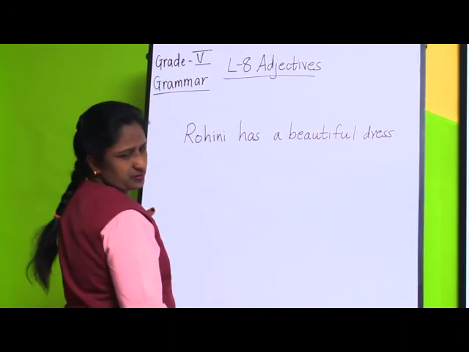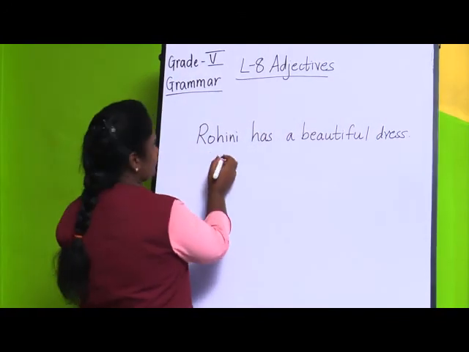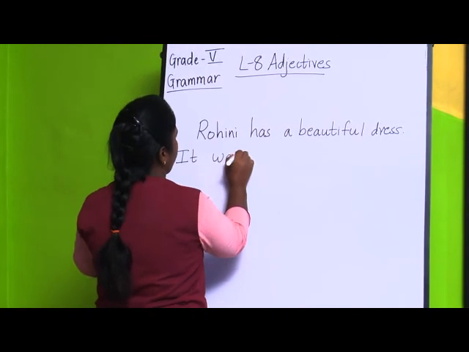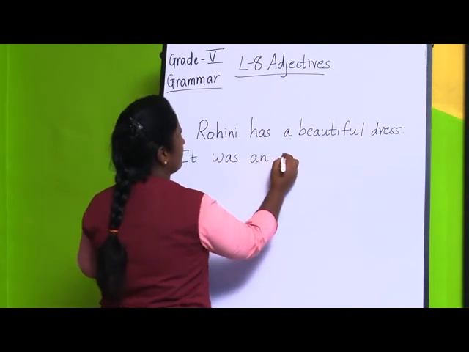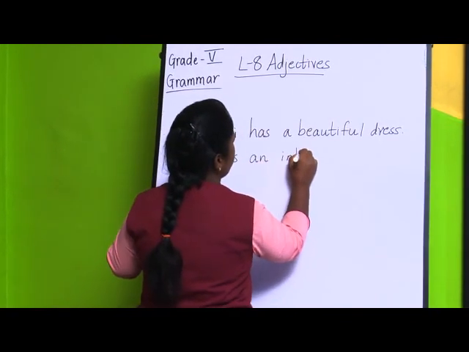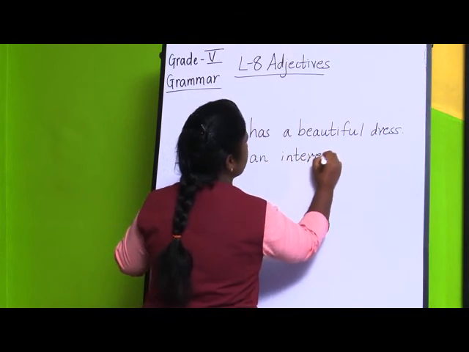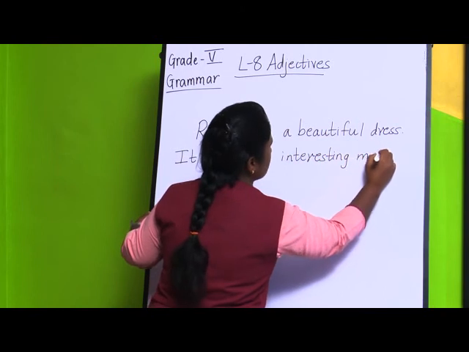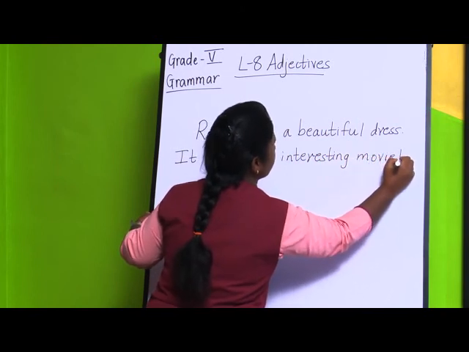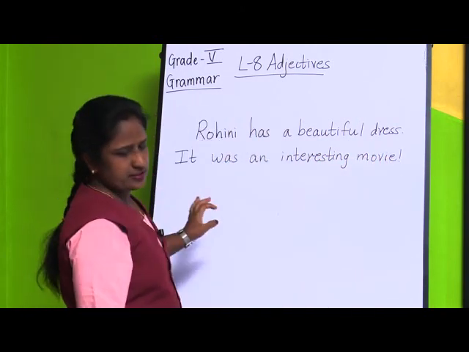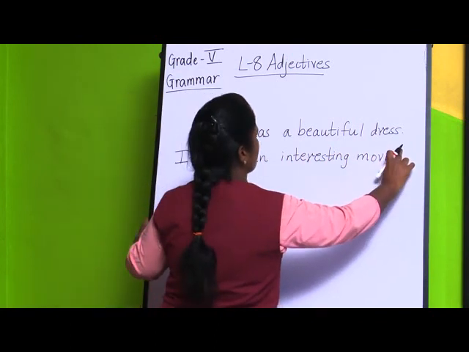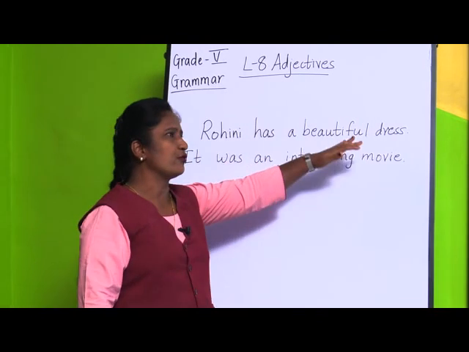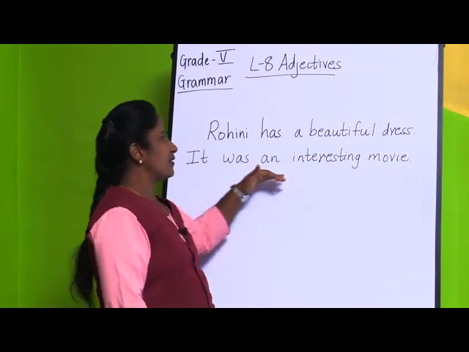One more example, if I write: It was an interesting movie. So, if you see both the sentences, the first one is Rohini has a beautiful dress. The second is It was an interesting movie.